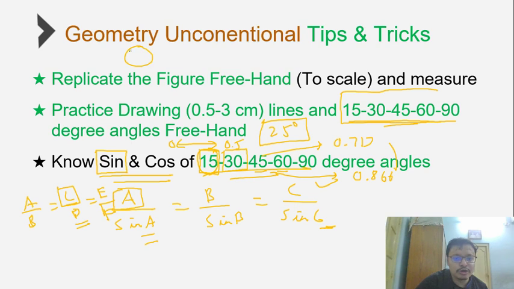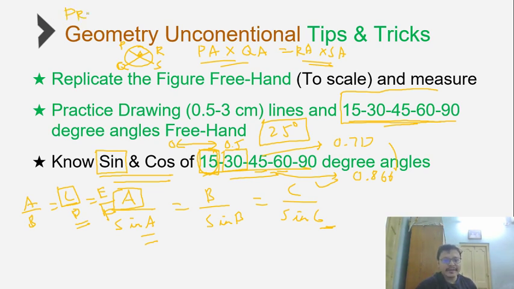Similarly, if you look at examples like this, it says PA into QA is equal to RA into SA and so on, which again means that it's all going to be a game of multiplying and dividing numbers. So in such cases, all you need to do is apply your prime factor logic check.